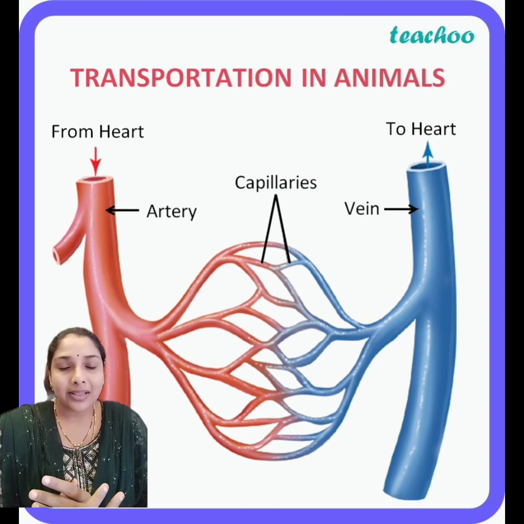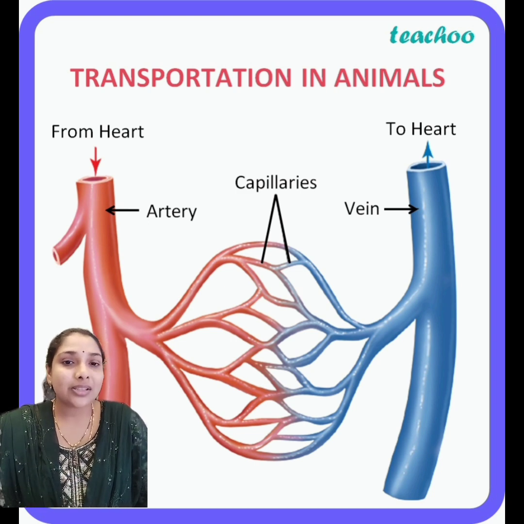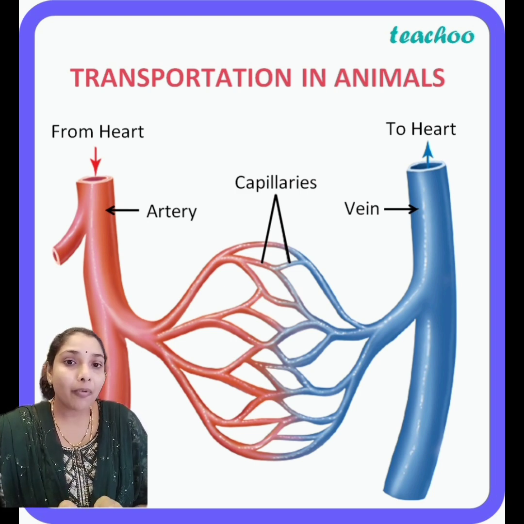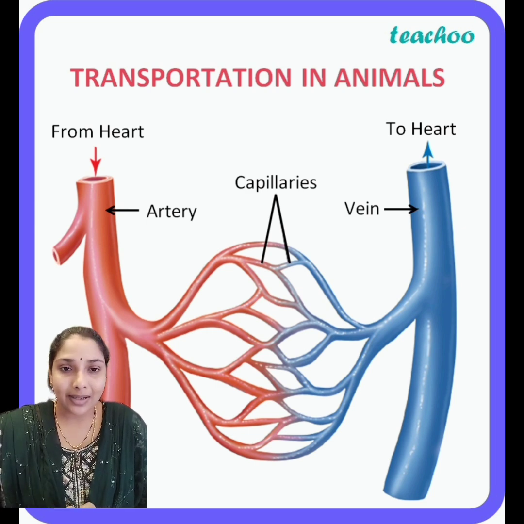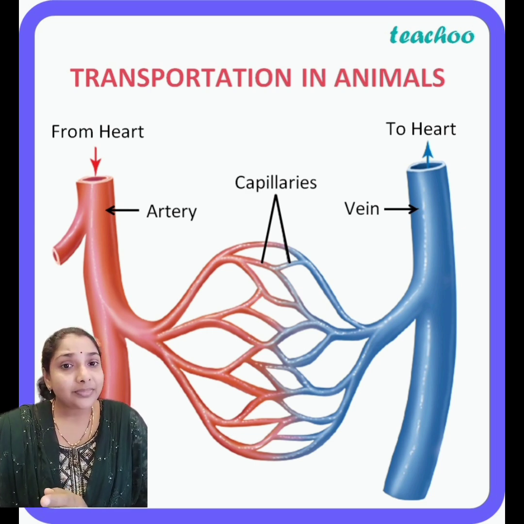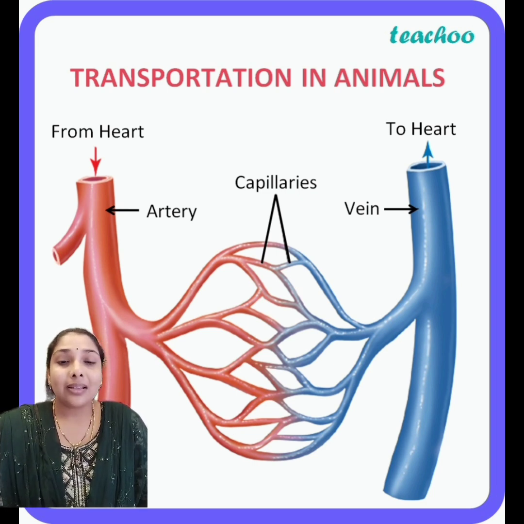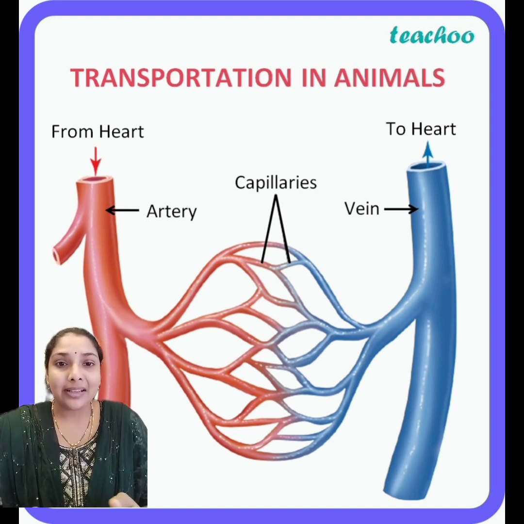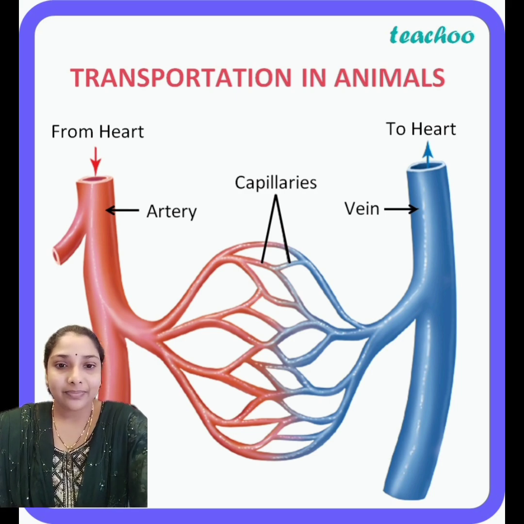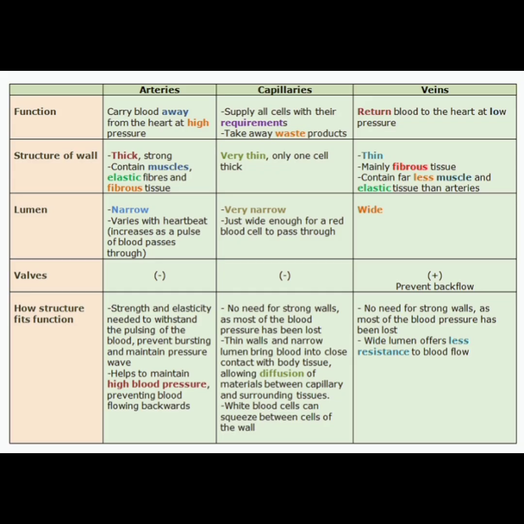First, we will move to arteries. Arteries are the tube-like structures which are useful for the passage of pure blood, that is oxygenated blood. Whereas veins are useful for the passage of impure blood or deoxygenated blood. Then what are capillaries? These are the connecting link between the arteries and veins. These are network-like structures in between the arteries and veins. So this junction, we call capillaries. Here is the difference between arteries, capillaries and veins. You can take a screenshot.